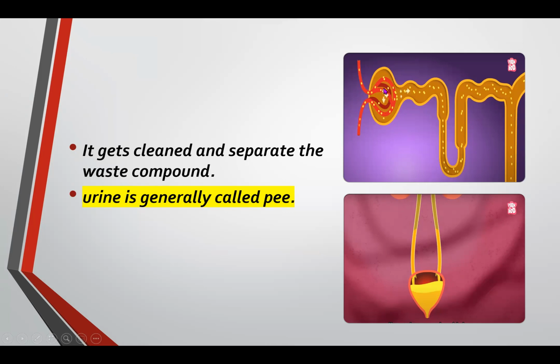It separates the nutrients and the waste. As it separates, the waste is converted to urine. Inside the kidney, it converts into urine, which is the new product.